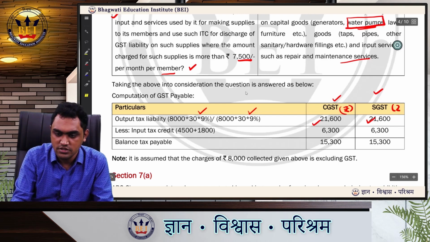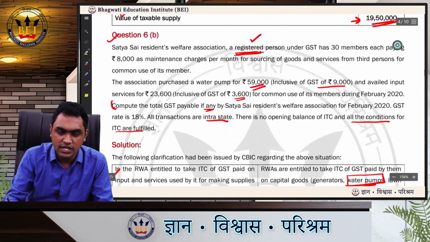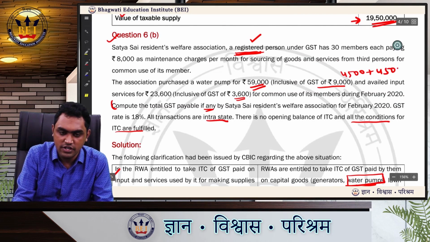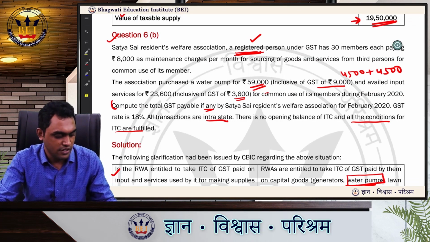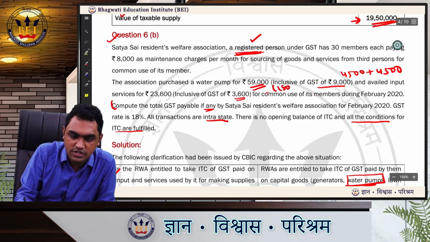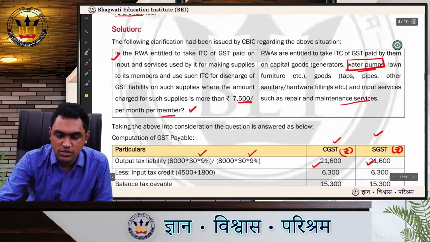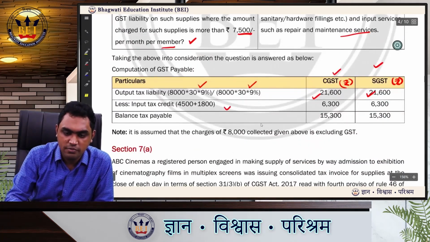So this is in rupees 21,600, less input tax credit. Input tax credit, what they have given in the question, 9,000 rupees. So this will be 4,500 plus 4,500, and this is 3,600. So it will be 3,600 divided by 2, so 1,800 plus 1,800. So I have given that here, 4,500 plus 1,800, 6,300.